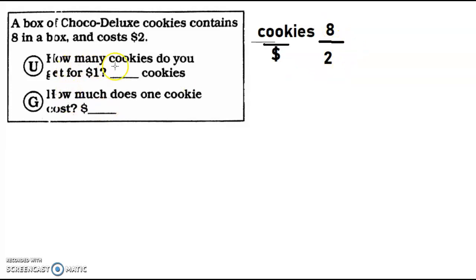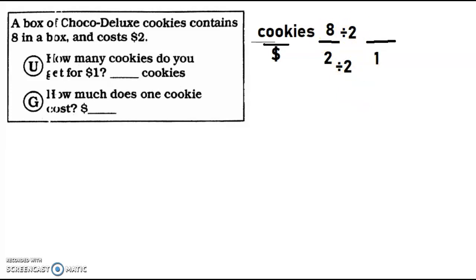And right here, it's going to ask us, how many cookies do you get for $1? So I need to change my dollar to 1. So how do I change my dollar to 1? Well, my dollar's going to be my bottom of the ratio, right? And I want it to be 1 because it's asking for $1. So how do I turn 2 into 1? What do I divide by? I'm just going to divide by 2, right? So then if I divide the bottom by 2, I need to divide the top by 2, right? Whatever I do here, I have to do here. It has to be balanced and equal.